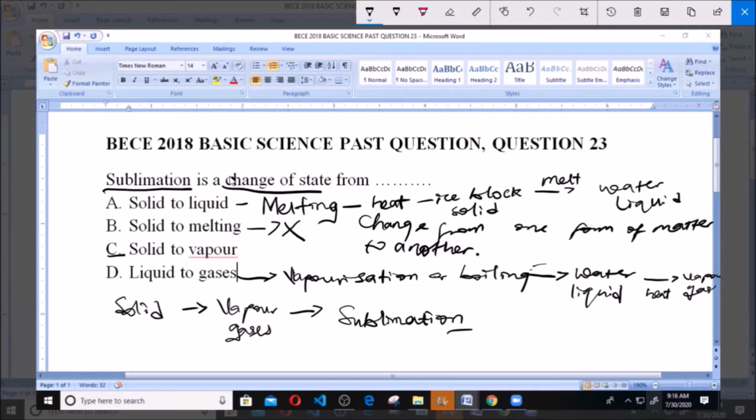And our question says sublimation is a change of state from dash. A says solid to liquid, that is wrong because it's melting. B says solid to melting, which is wrong. C here says solid to vapor, like I told you, which is correct. And D says liquid to gases, which is wrong. So our answer is C, solid to vapor.